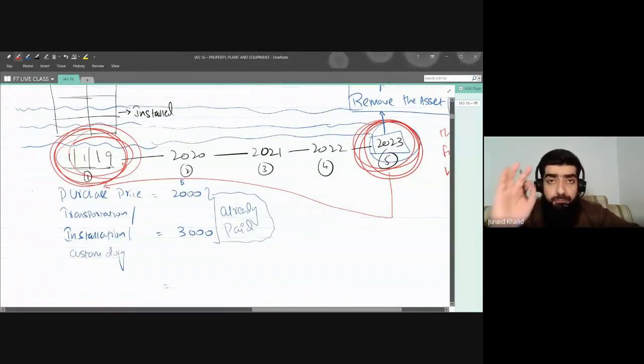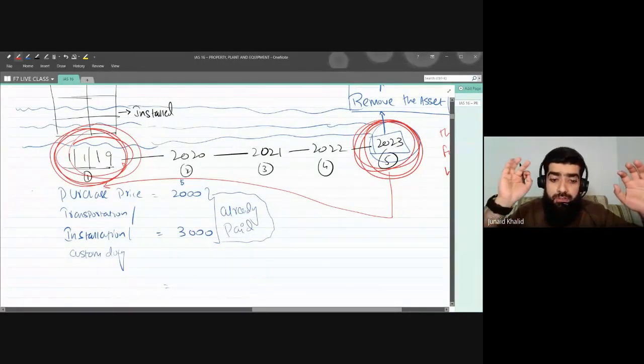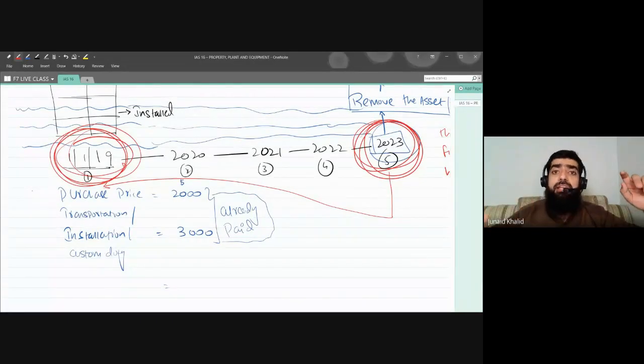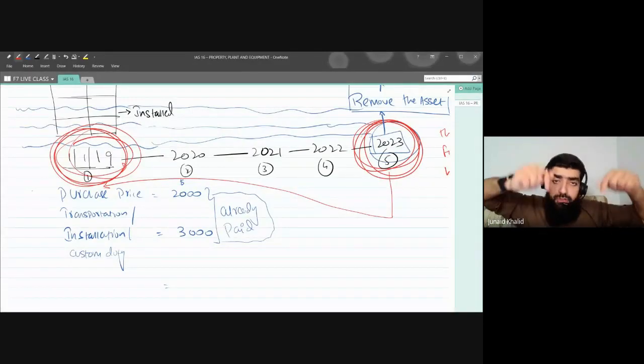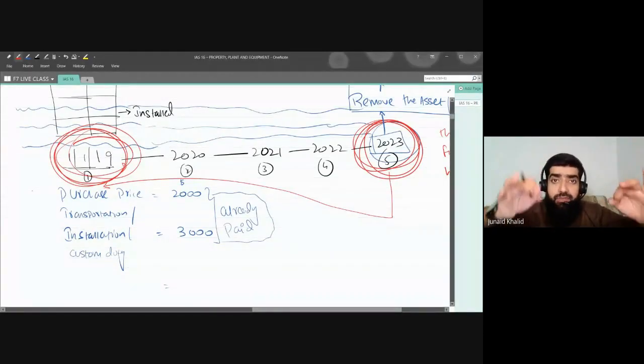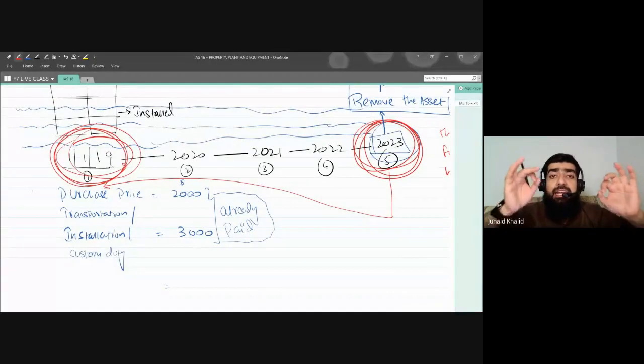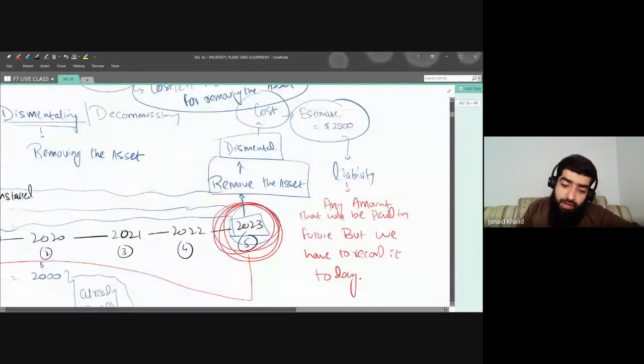And I am sure that you have gone through this concept in your F2 paper, that is management accounting, that any amount that will be paid in future will have to be recorded today. But this will be recorded at its present value. Remember, this 2500 is basically a liability, but that is the future value.